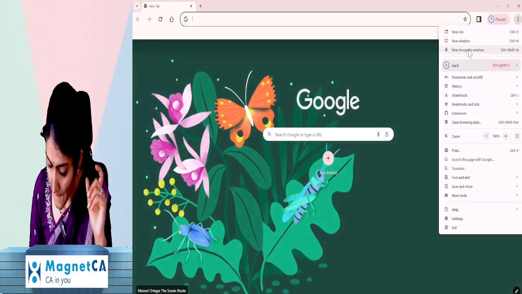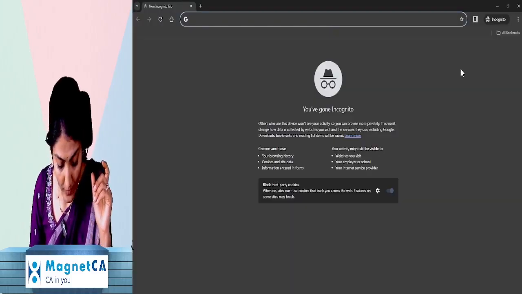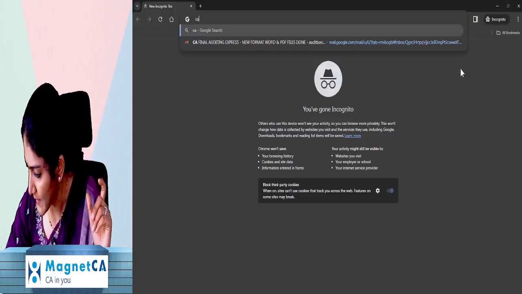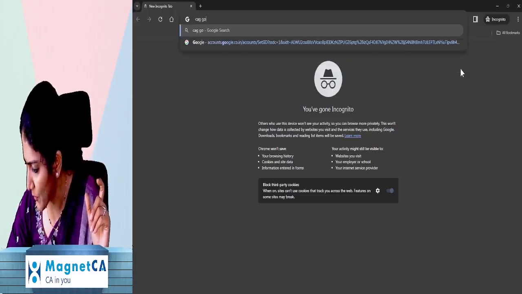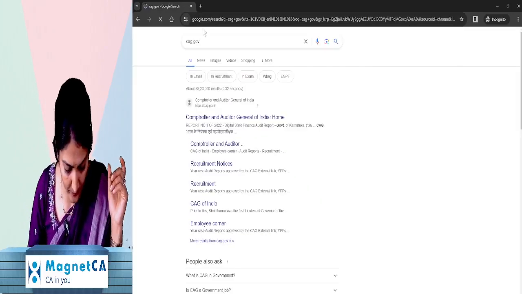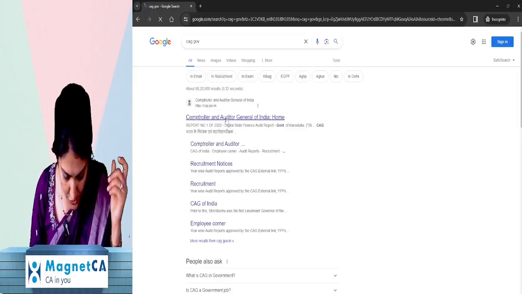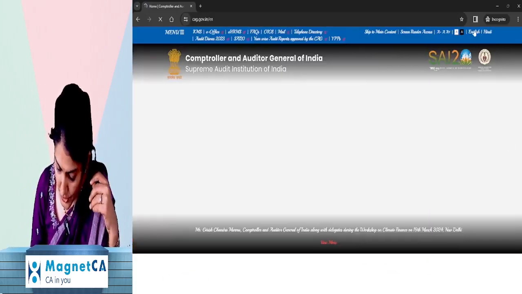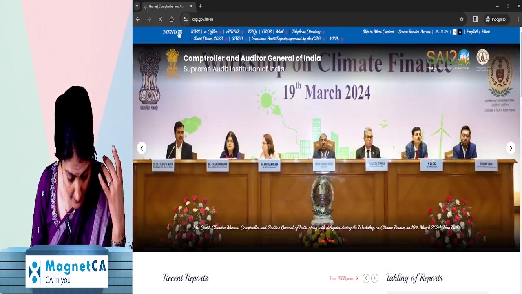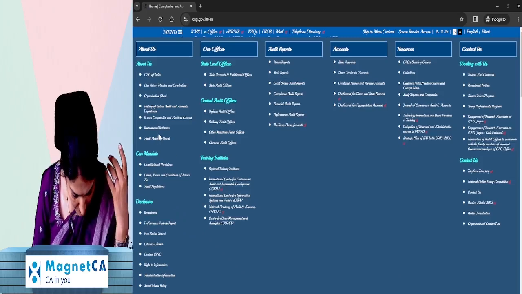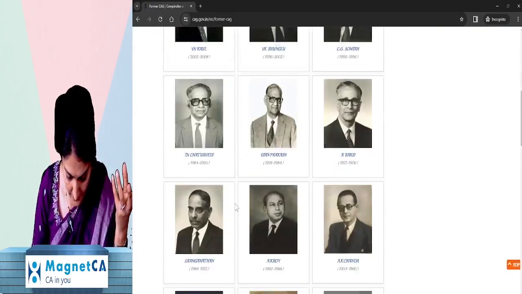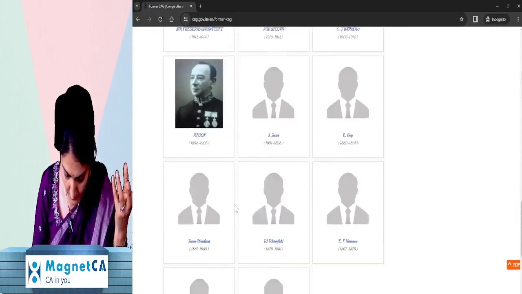Right? So if I come over here to cag.gov.in, and if I go for English language over there, and if I come to the past, former C&AGs of India, then it says these have been the C&AGs of India.